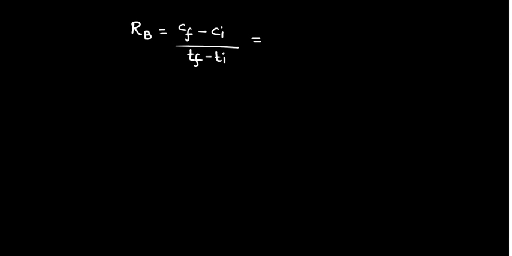Okay, so the final concentration of the product is 60. Initial was 0 and the time taken is 15 minus 0. So it's coming as plus 60 by 15. So it is nothing but plus 4 moles per liter per second.